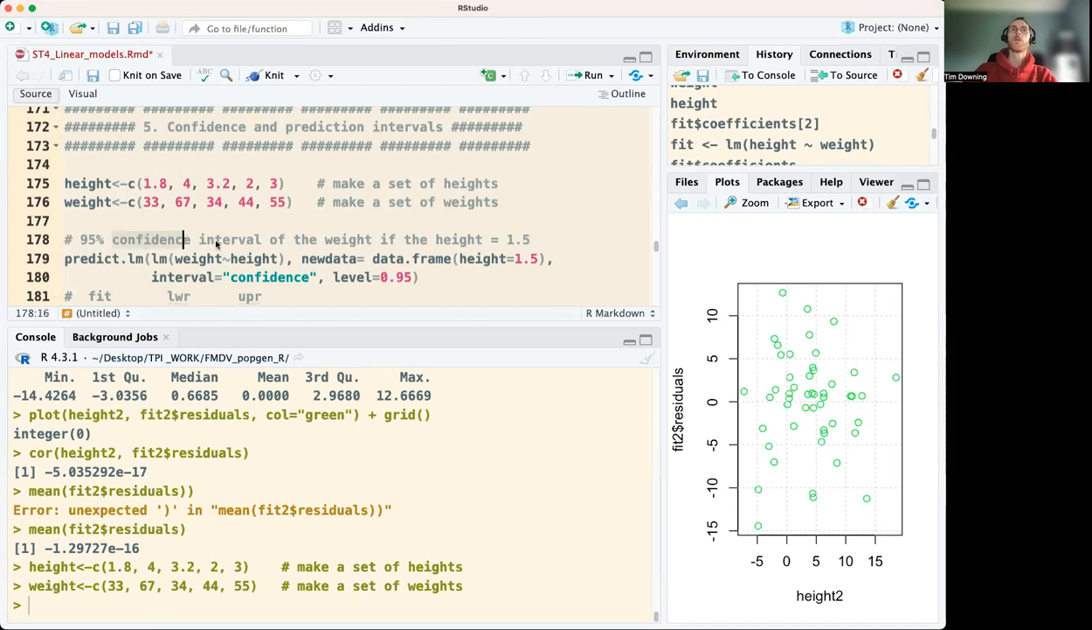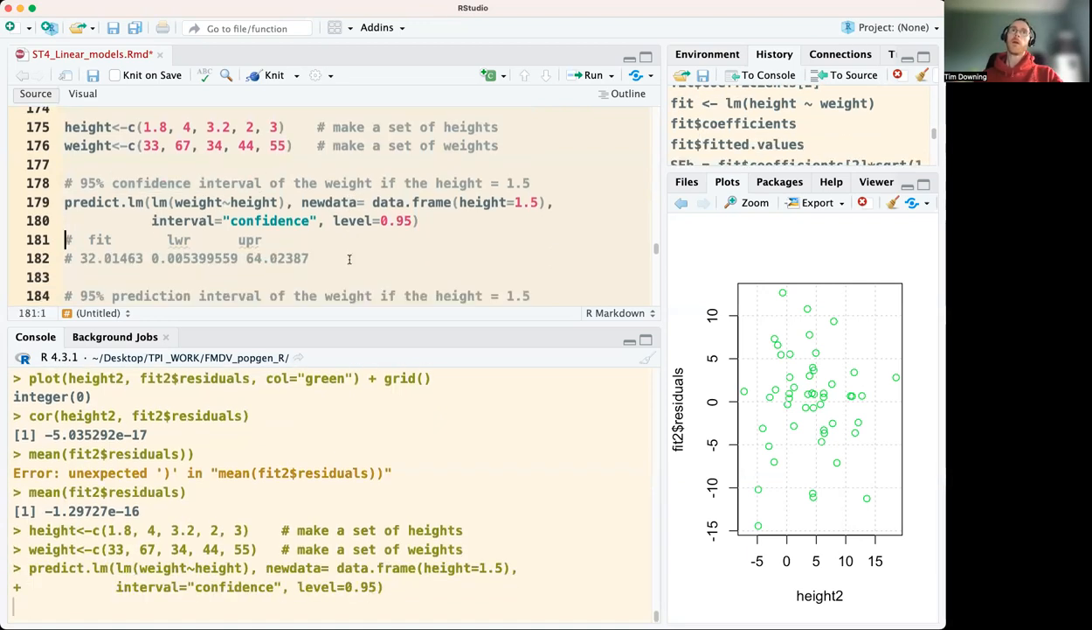What we want to do is predict a 95% confidence interval if a new height was 1.5. This is the confidence interval for the mean if there was a bunch of different heights of the same value. So it means if a new individual with a height of 1.5 comes along, it means the average of a collection of people with heights of 1.5, what their inferred weight would be. So that's a confidence interval.